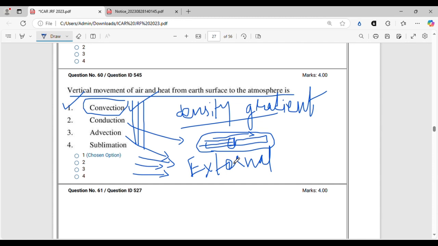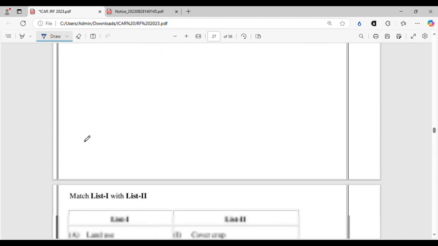When the ocean current or the wind acts as the external agent for carrying heat from one place to another, that process is called advection. And sublimation, I think all of us know, is the change of state directly from solid to gas, with no liquid state in between. That is called sublimation. So you should be very thorough with all four options, and questions can be asked from any of these, as these are fundamental concepts of physics, and you should be very clear about all this, right? So moving on to the next question.